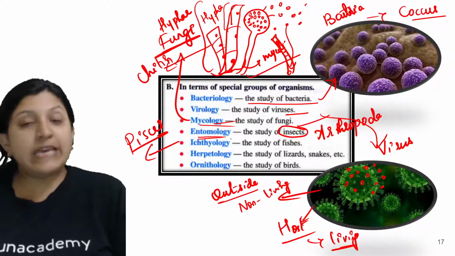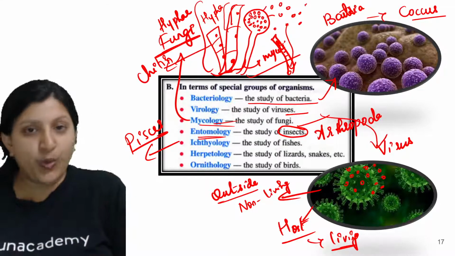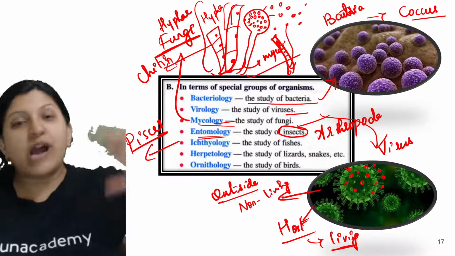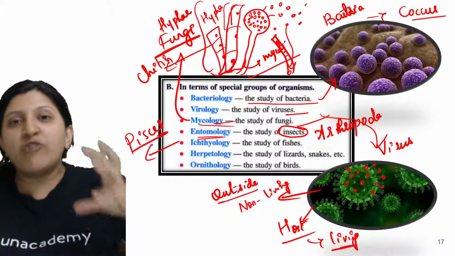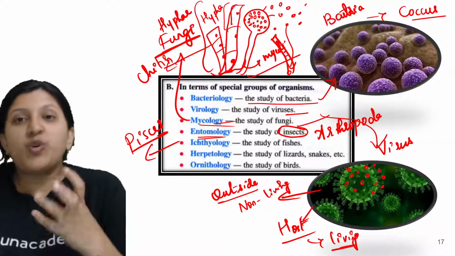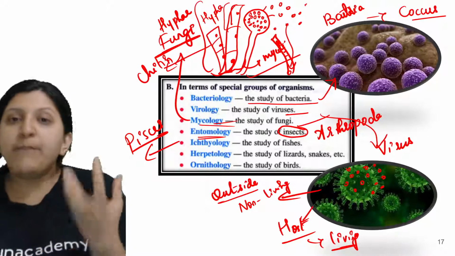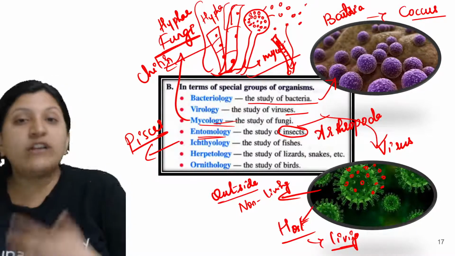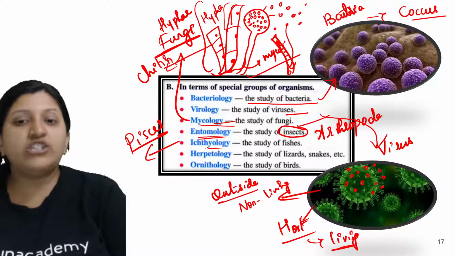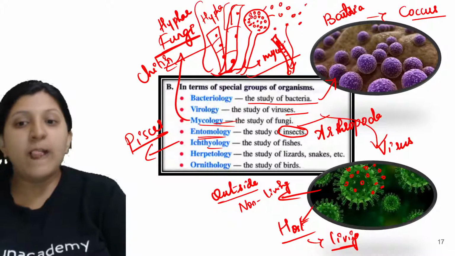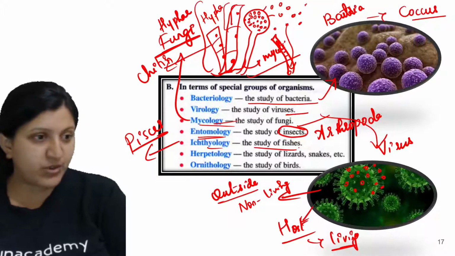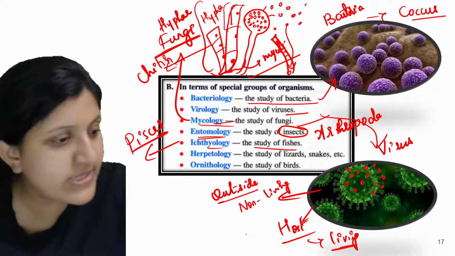Here this is not culturing, this is not growing the fishes, this is actually studying the fishes. Culturing is basically growing. If I want to grow a plant, that is horticulture. If I want to grow a fish, that is pisciculture. But here I am not going to grow them, I am going to study them. Ichthys is basically fishes, logy is study again, so ichthyology is the study of fishes.